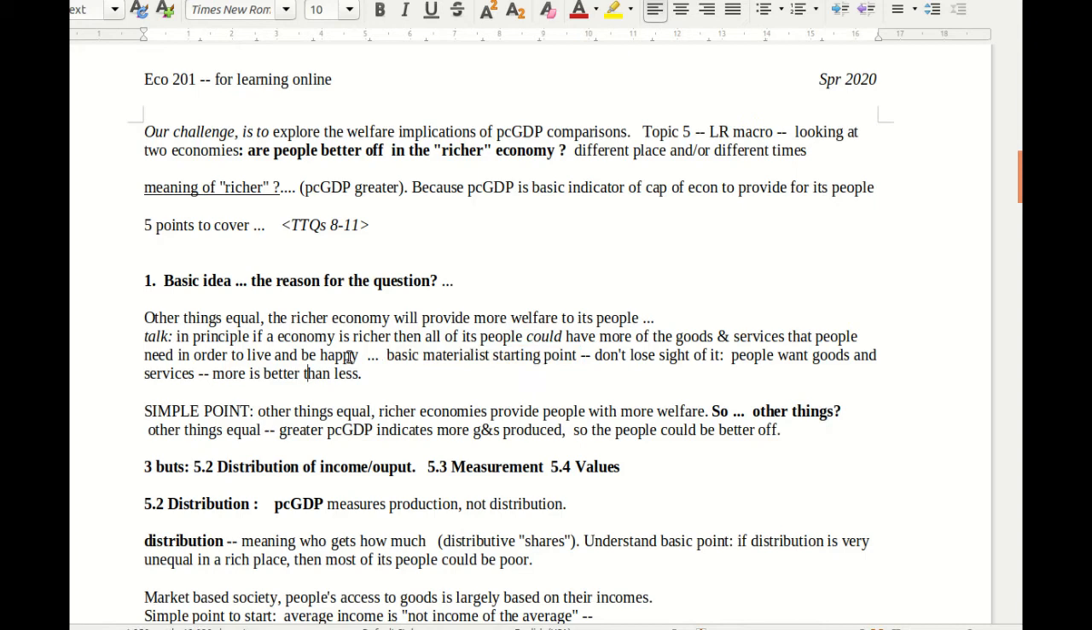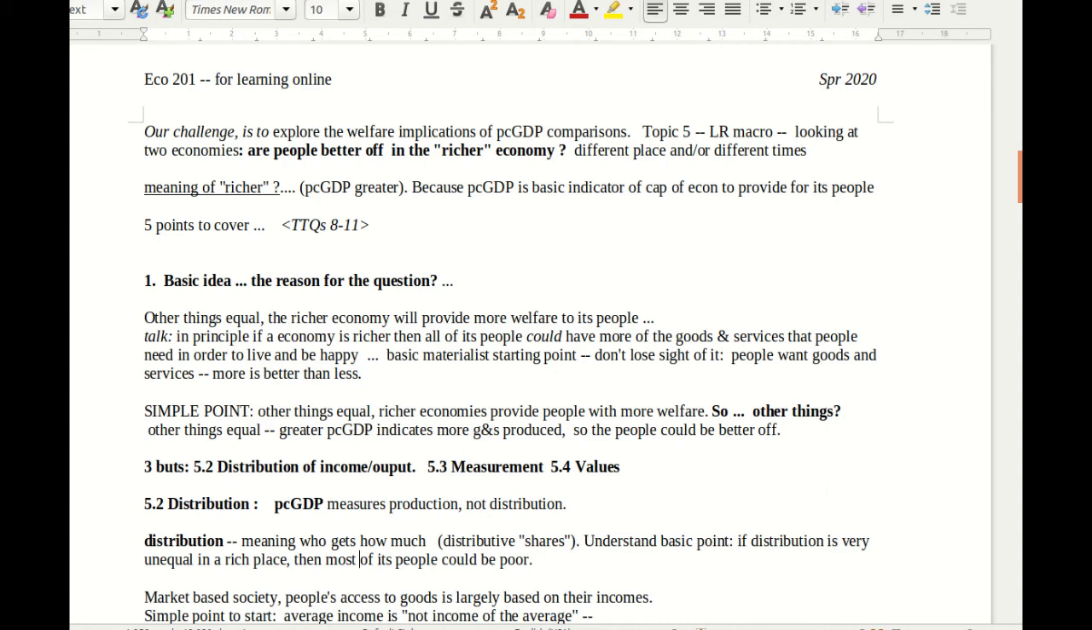But anyhow, keep in mind we're looking at a very basic materialist point of view. People want and need goods and services, you might say, in order to thrive and be happy and to make the most of their lives. And so we start with the premise that richer economies could provide their people with more goods and therefore with more welfare. And typical test questions 8 through 11 are going to evaluate 4 different